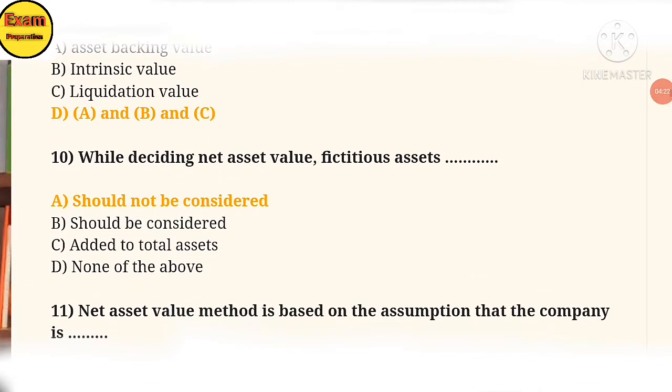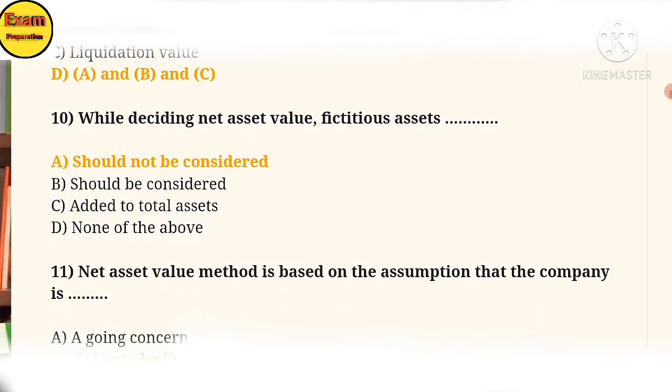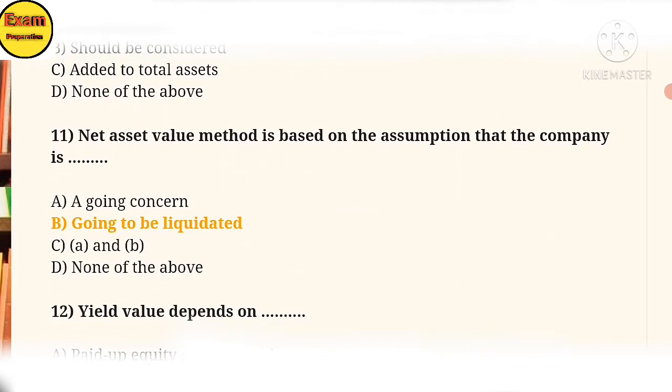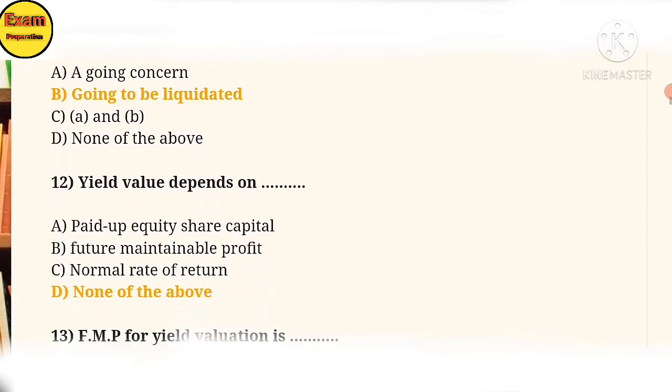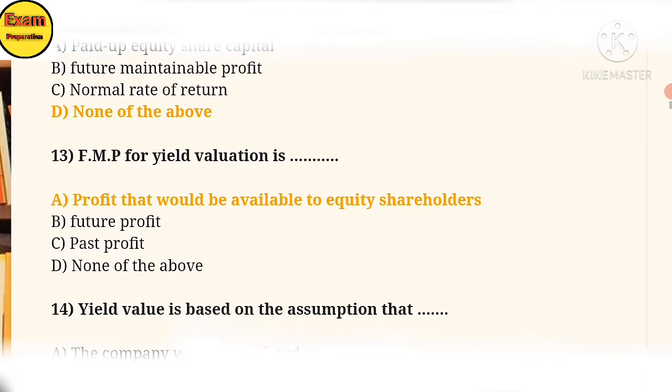10. While deciding the net asset value, fictitious assets should not be considered. 11. The net asset value method is based on the assumption that the company is going to liquidate. 12. The yield value method depends on: A, paid up equity share capital, future maintainable profit or normal rate of return. D, none of the above.